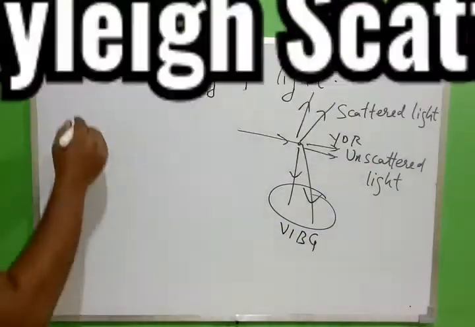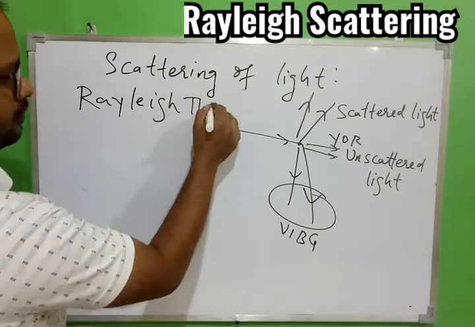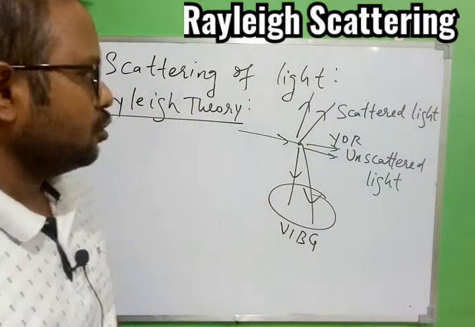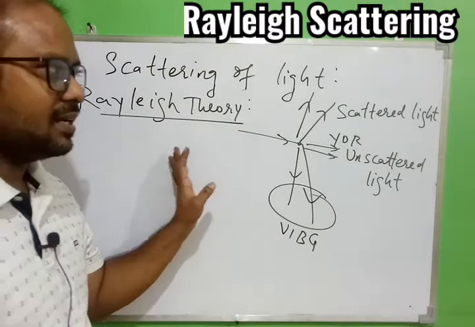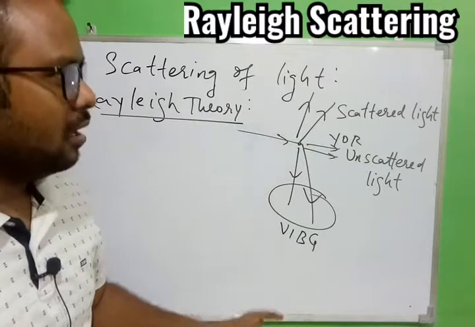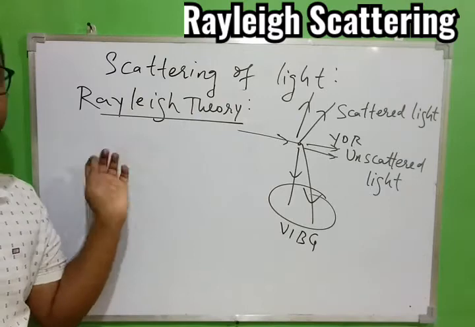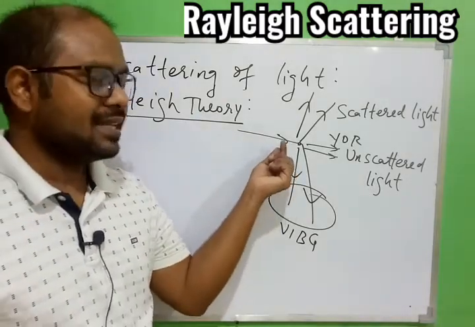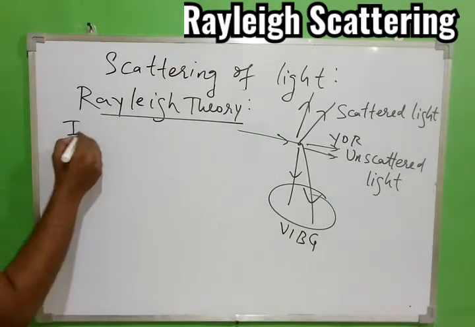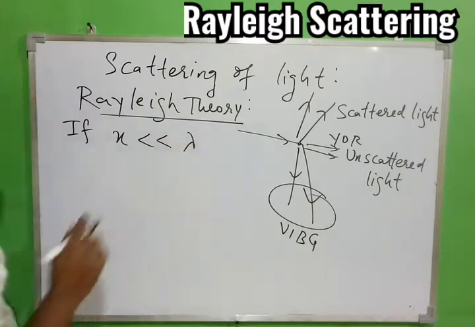For that we have a theory called Rayleigh theory, that is given by the scientist itself. This theory is going to give you the answer, that is, if the different colors are scattered by the particle, then which color will have more intensity. This theory is valid only if we are talking about the scattering of light by very small particles. So we have some condition, and it says that x is very small as compared to wavelength.